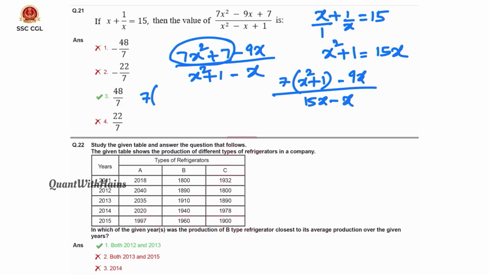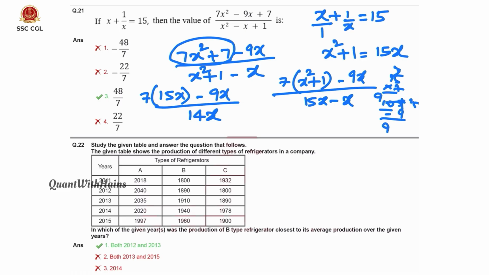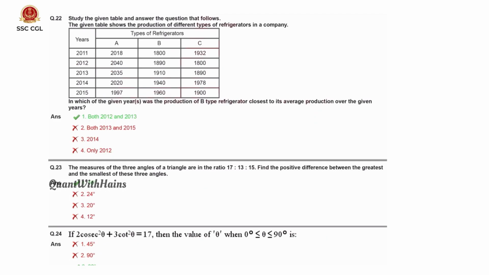7 into 15x minus 9x by 14x. 15 sevens are 105 minus 9. That is 96 by 14. X can be cancelled. 2 sevens are, 2 fours are 8, 1. So answer is 48 by 7. That is option 3. Now coming to 22nd question here.